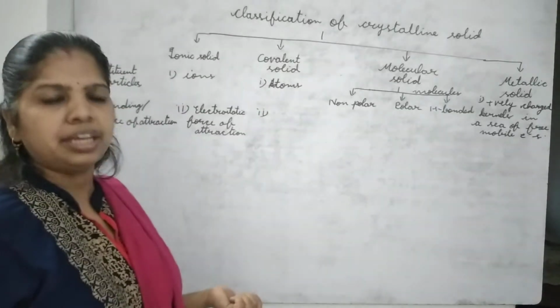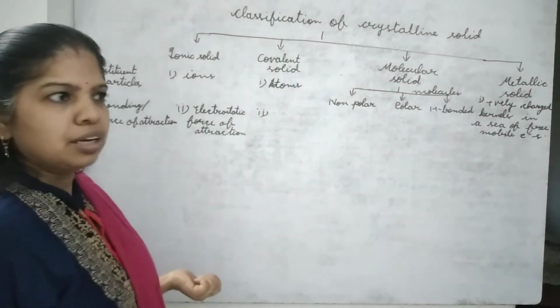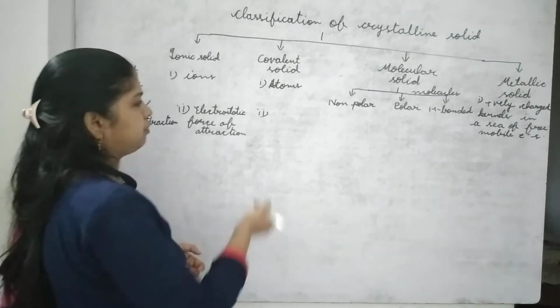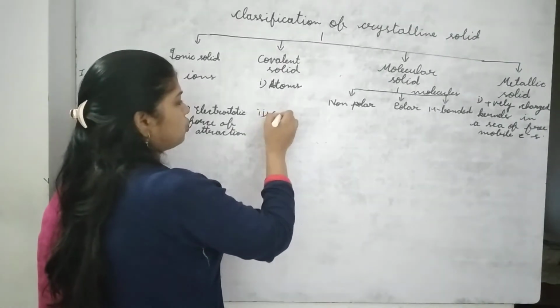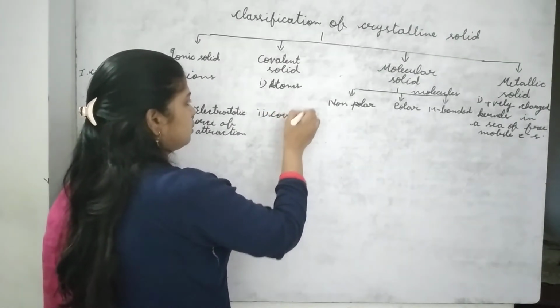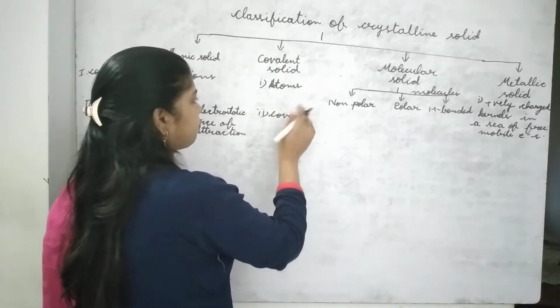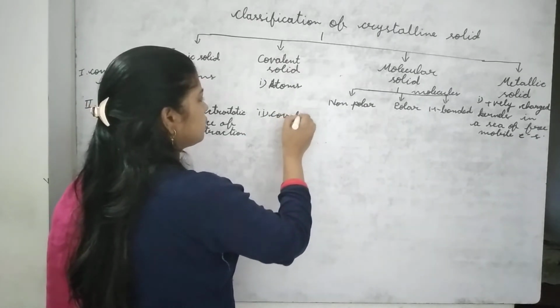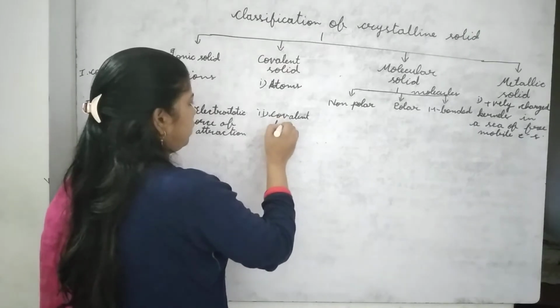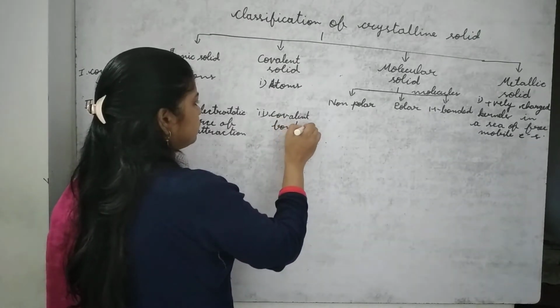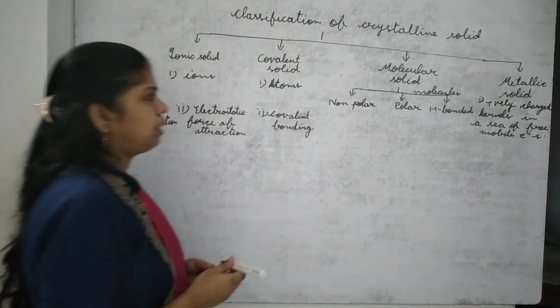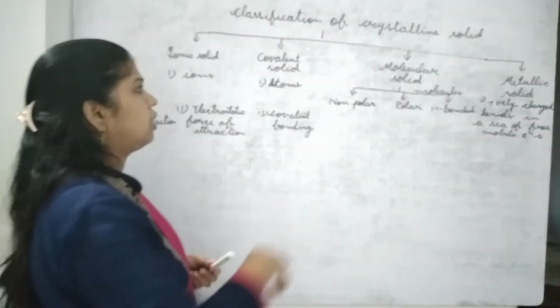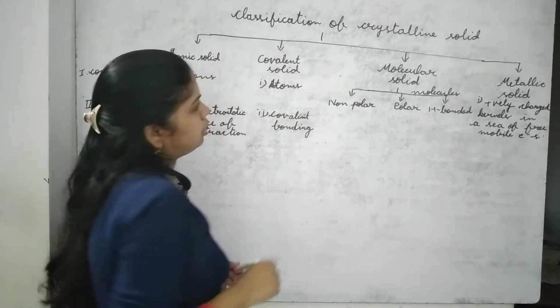In covalent solid, simple bonding is what? Covalent bonding, sharing of electron occurs. So covalently they are bonded with each other. So covalent bonding. Now next is molecular solid.